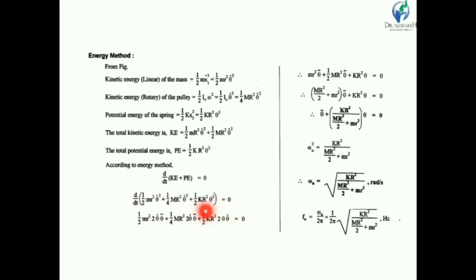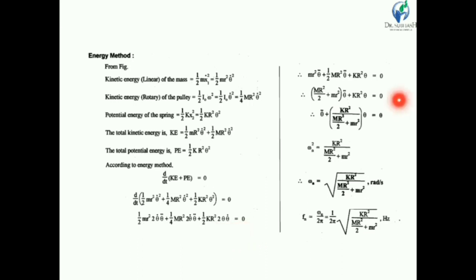If we differentiate, 1/2 m r square and theta dot square gives 2 theta dot theta double dot, plus 1/4 M R square 2 theta dot theta double dot, plus 1/2 K R square into 2 theta theta dot is equal to 0.